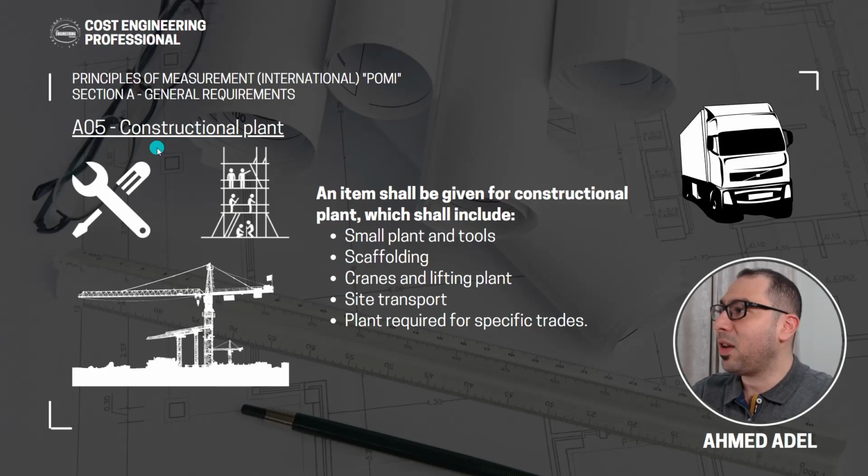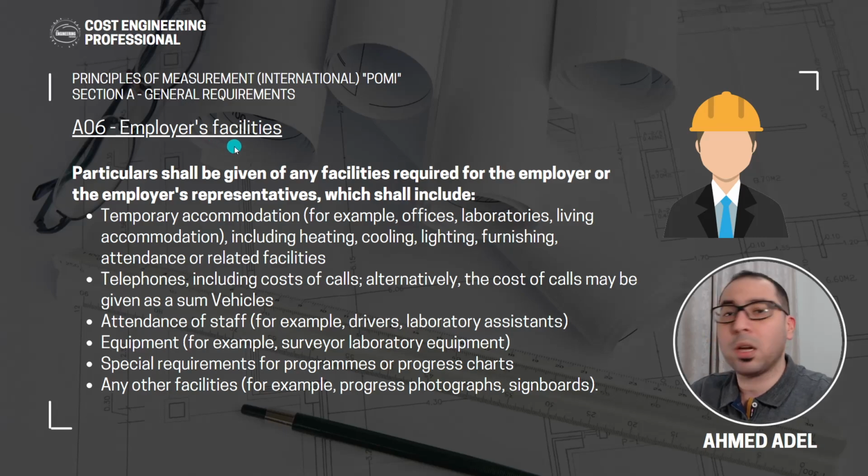Okay, point number 5 here, constructional plant. So what they are saying, an item shall be given for constructional plant, which shall include, so we need to keep items for the plant that will be used for the construction. And it can include small plant and tools, and it can include also scaffoldings required, cranes and lifting plant, site transport, plant required for specific trades. Here means subcontracts or some specific jobs in the project. If they need some plant, then we have to allow for this under the constructional plant in the general requirements, which is section A.